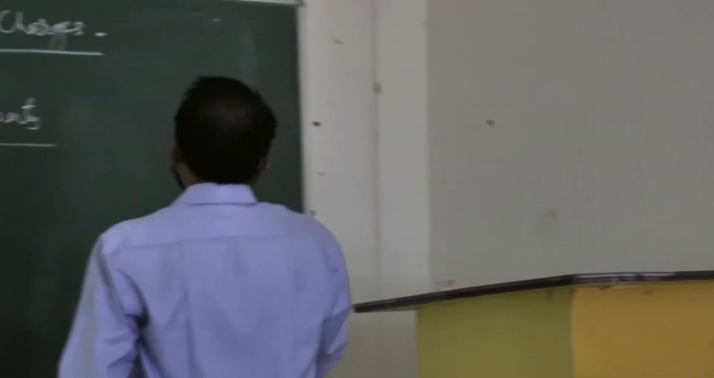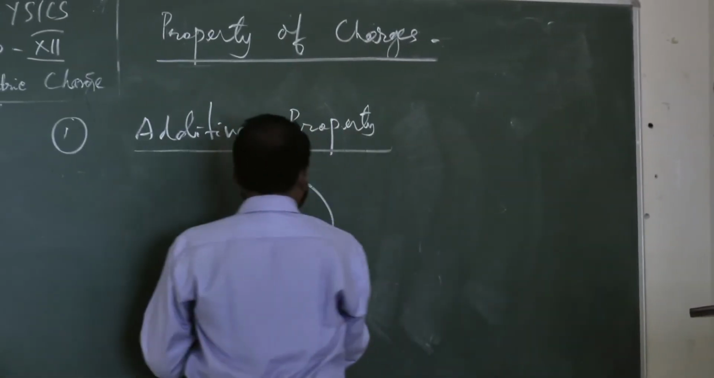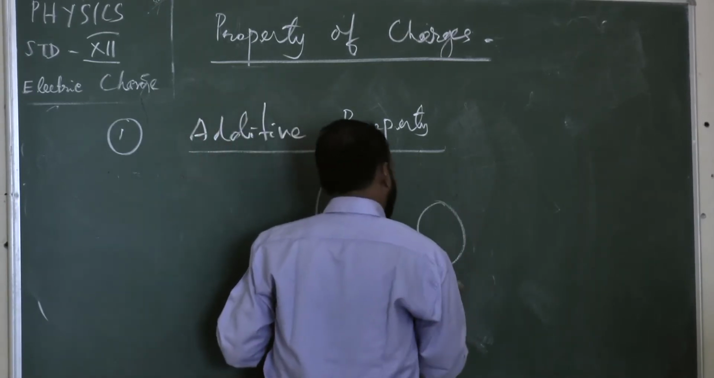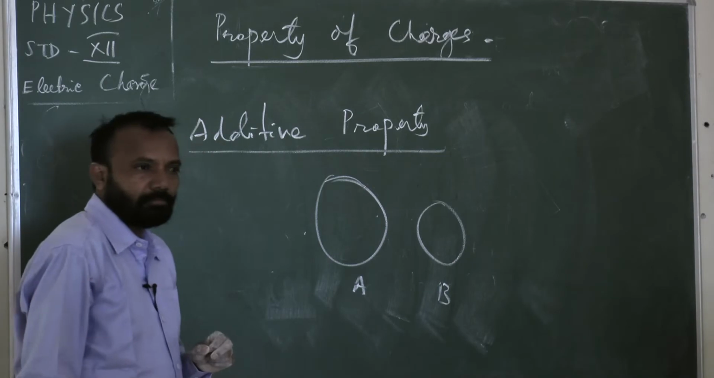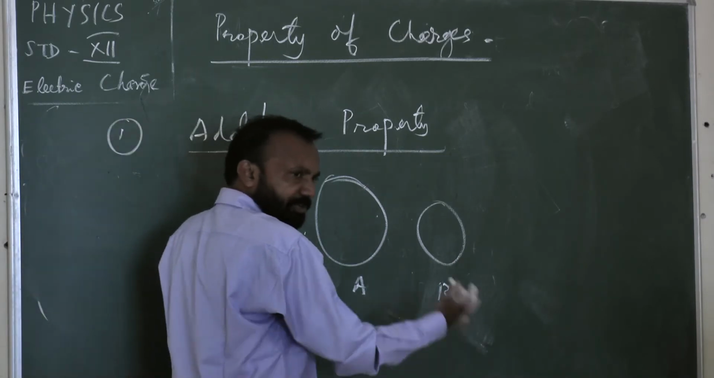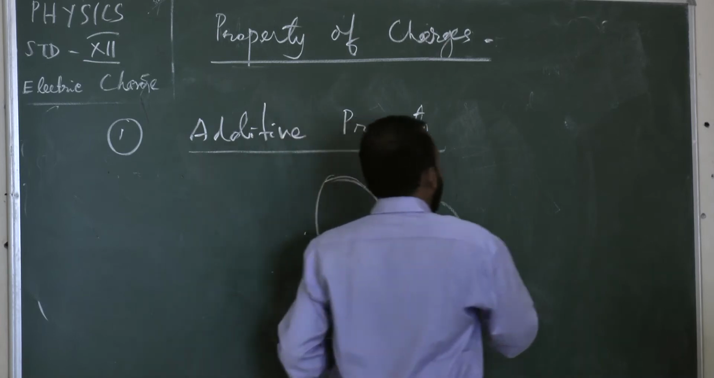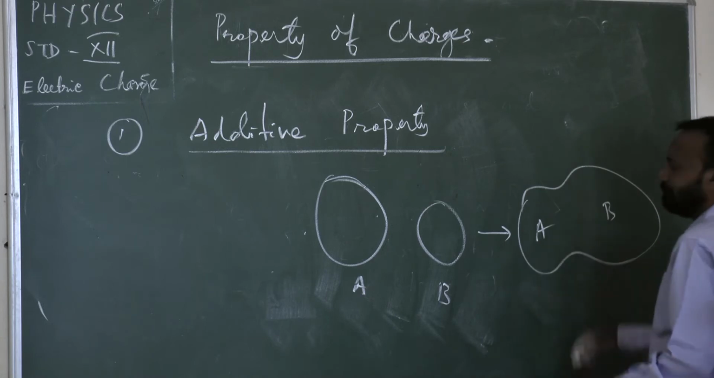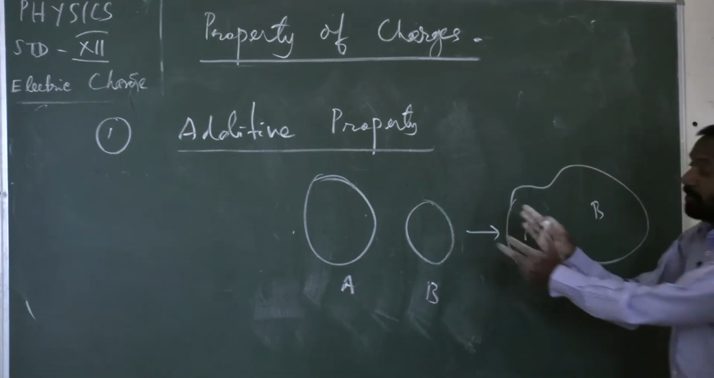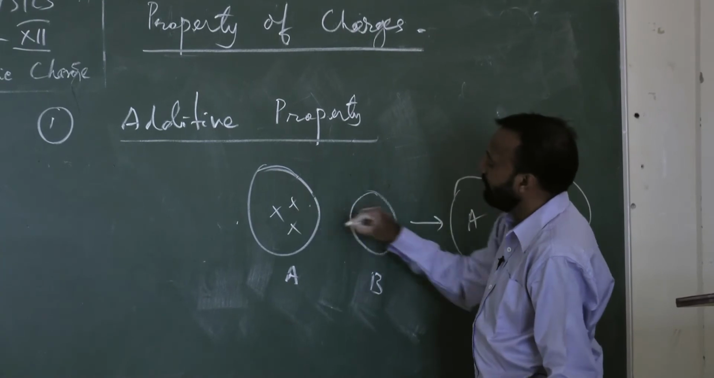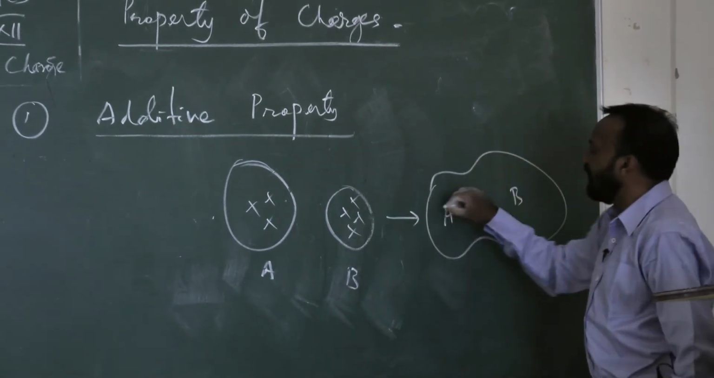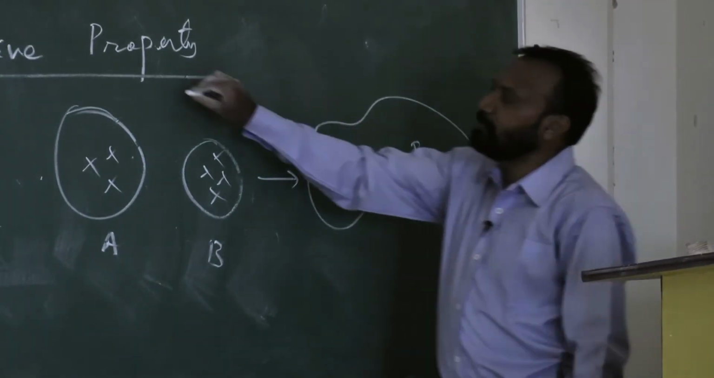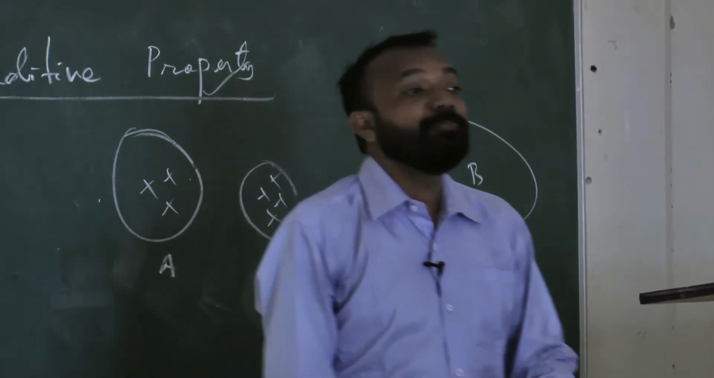Suppose I take body A, it has some charges. Body B, it has some charges. If I join them, if we put them together, what will happen? The position like this, body A, body B. The amount of charges, whatever the amount of charges are there in these bodies, can get added up. So this property is called as additive property.